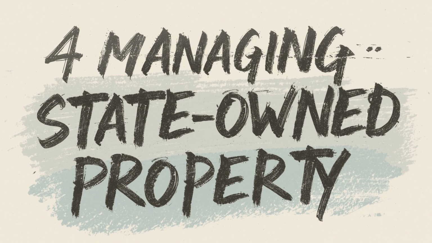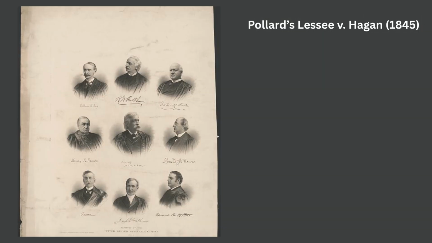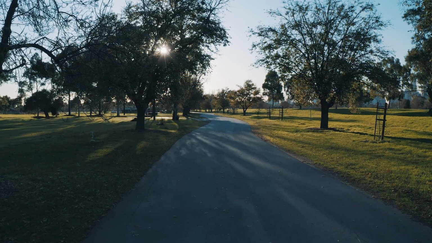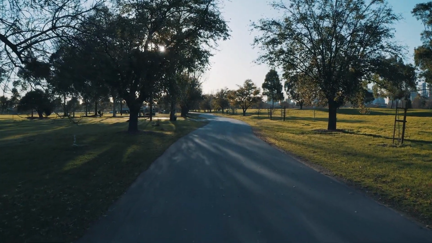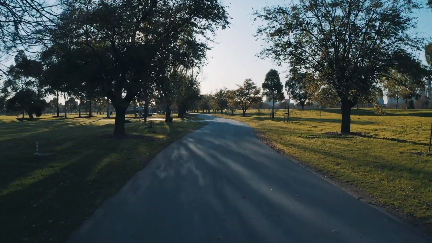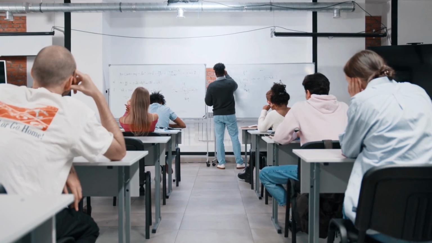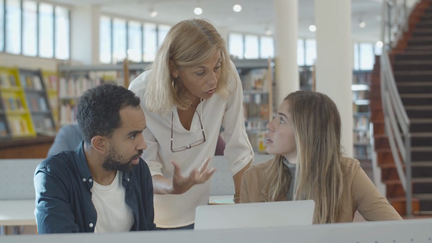4. Managing state-owned property. States control land, buildings, and infrastructure. Pollard's Lessee v. Hagen, 1845, ruled states control their lands unless ceded to the federal government. This includes state parks, universities, and historic sites. States decide how properties are maintained, developed, or used. For example, state universities can set tuition, expand campuses, and manage facilities based on local priorities without federal interference.